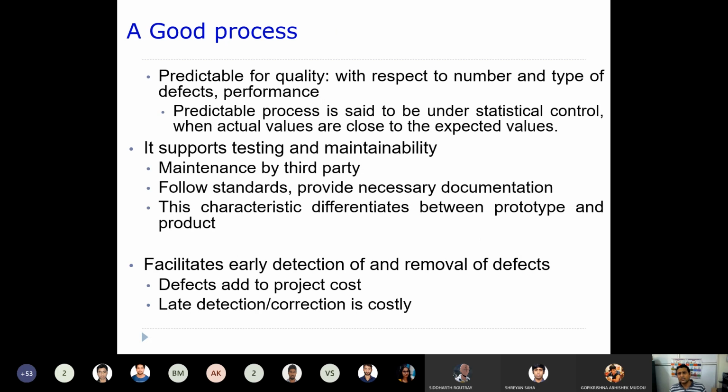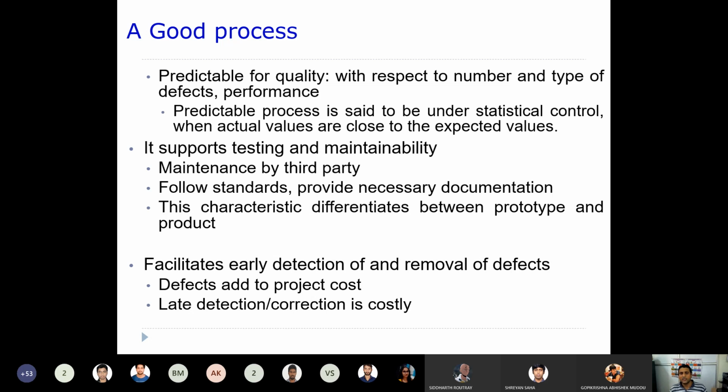Now it is predictable for quality also. Predictable for quality means the quality can be assessed by the number and type of defects seen in a particular software project. Let's say the first project has 20 defects.